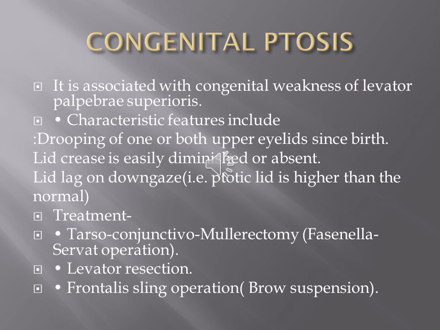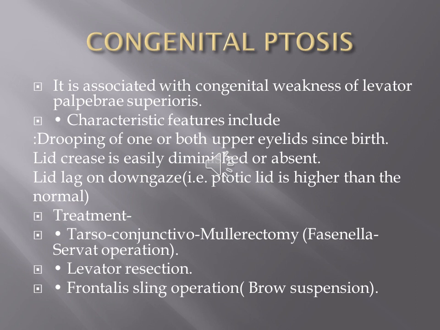That means the lid is tight, and it stands behind when the child is looking down. This condition is due to weakness or poor development of the levator palpebrae superioris,